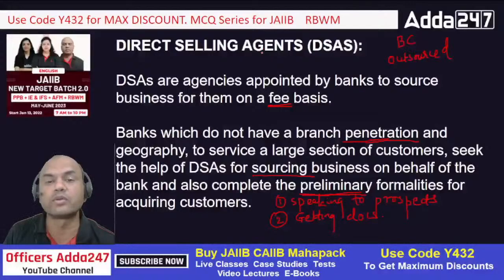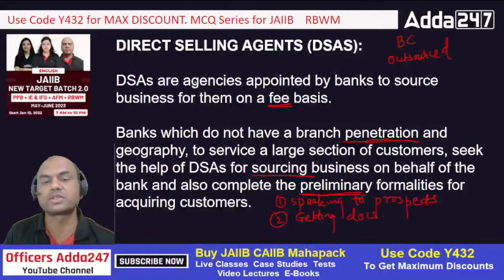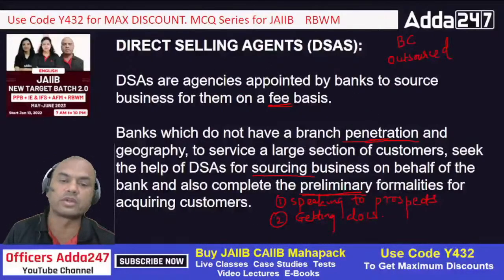How can a bank hand over the role of decision making to private agencies? They can only be given the job of sourcing the documents, right? So these are the three important words in this: penetration, sourcing and preliminary. Okay. Now a question time for you. Let me ask you one or two questions.